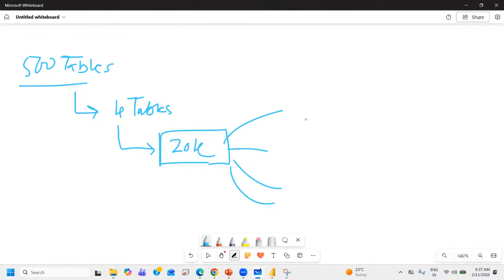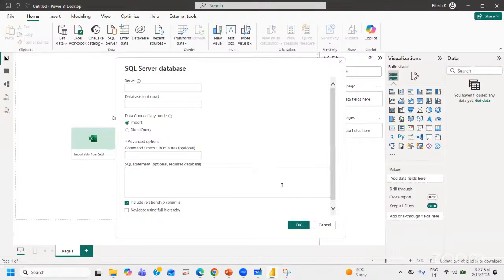You can list down those columns with the help of a select statement, or you can create a CTE or a view. You can run that query in SQL, and if it looks good to you, and you want to create a visual on top of it, you can mention that CTE or view here, and then you can connect.